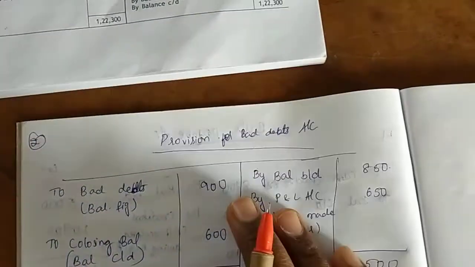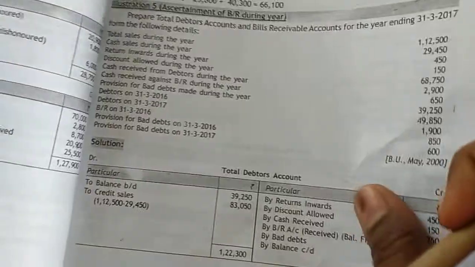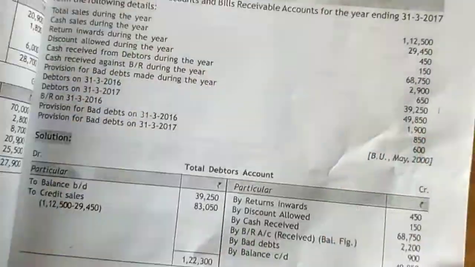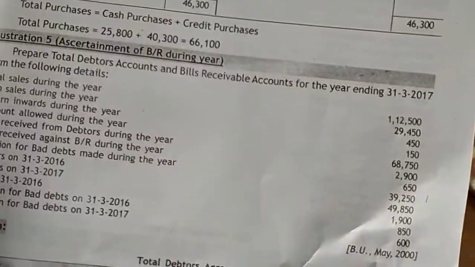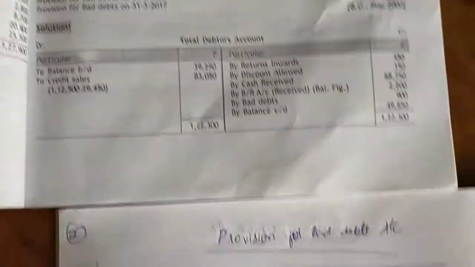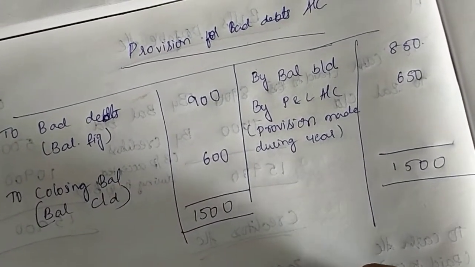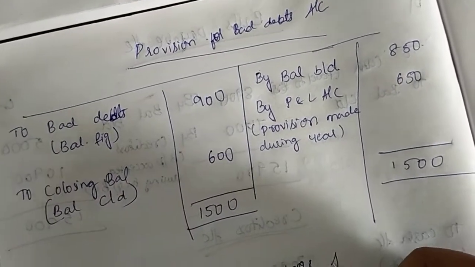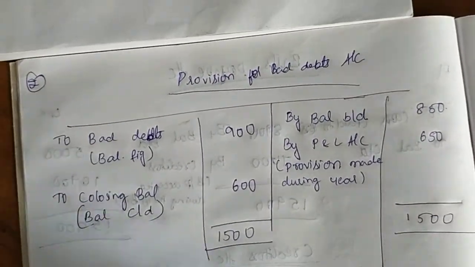So we have to do the provision for bad debts first. When opening and closing of the provision for bad debts is given and provision for bad debts made during the year is given, then only we have to find out the bad debts account. Next is the total debtors account. They asked first the total debtors account and bills receivable account. First we have to do the total debtors account.